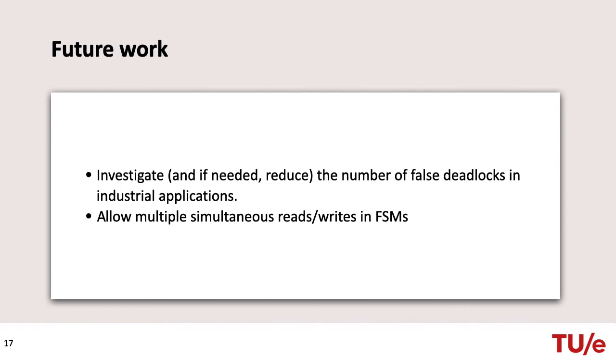The current notion of finite state machines in XMAS networks has as a drawback that it can only read from one channel and write to one channel on every transition. Allowing simultaneous reads and writes from and to multiple channels would not only allow for more concise implementation of some networks, it would in fact increase the expressivity of XMAS with finite state machines.